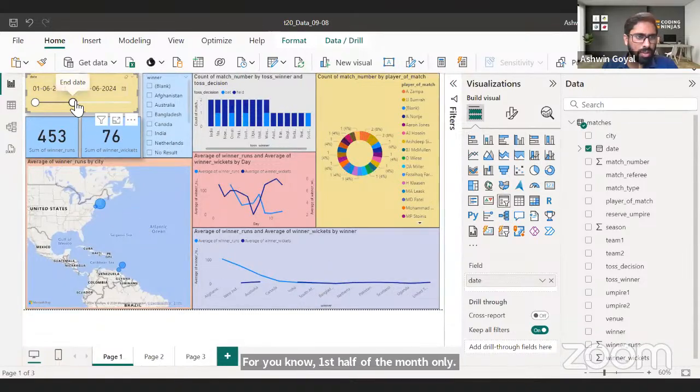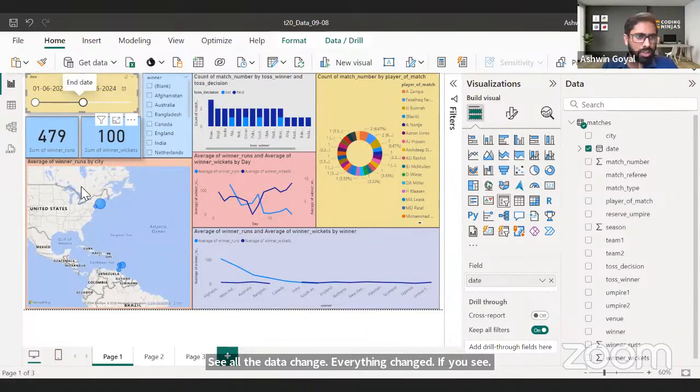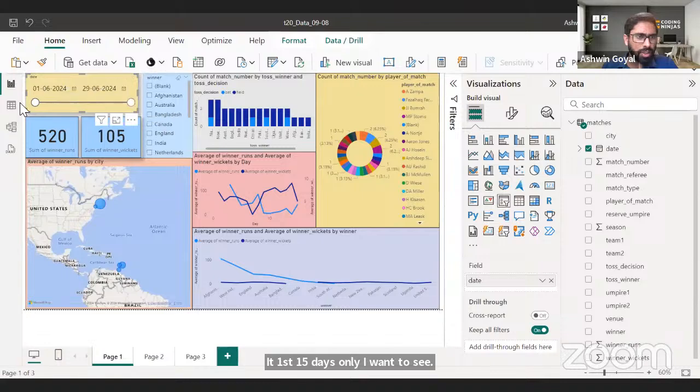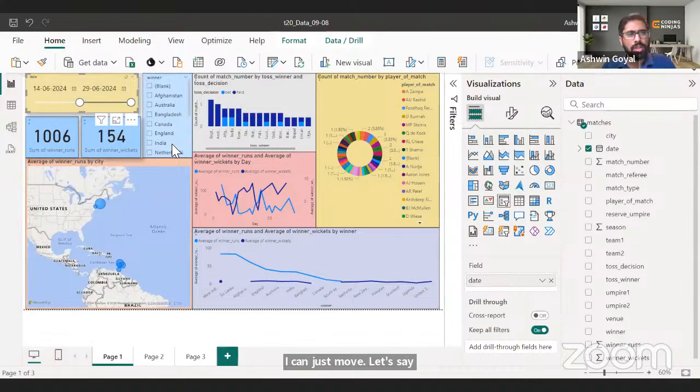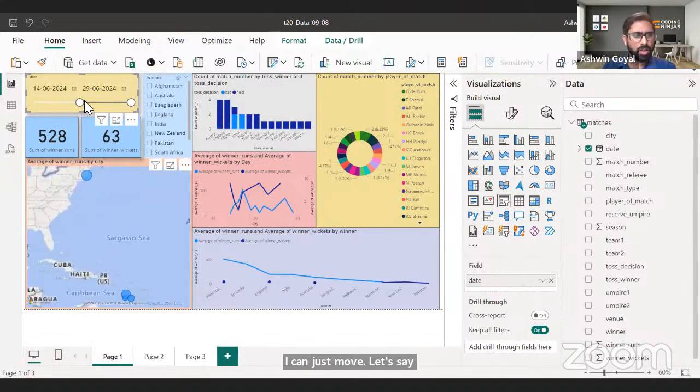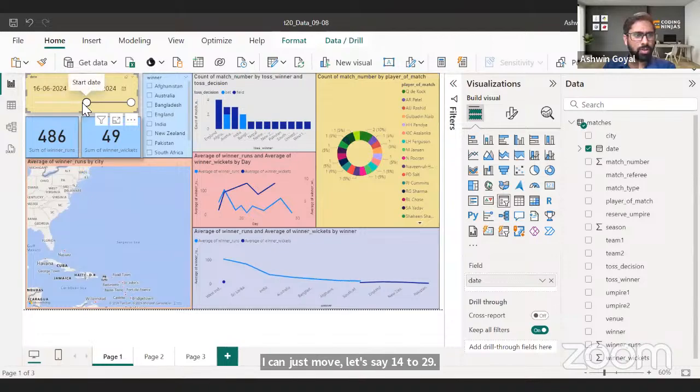If you see, right, first 15 days only, I want to see everything in this data changed. Let's just see for the next 15 days. I can just move, let's say, 15 to 29. This is how my data will look.